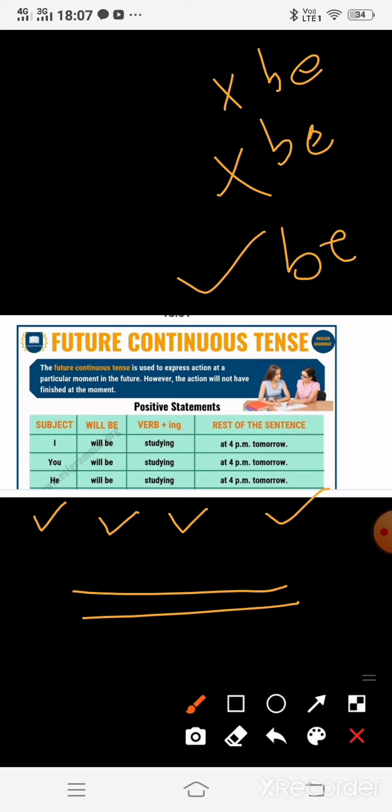If we talk about the negative rule of the same, we will just place the word not over here, okay, for the negative. For example, I will not be studying at 4 p.m. tomorrow. You will not be studying at 4 p.m. tomorrow. He will not be studying at 4 p.m. tomorrow.